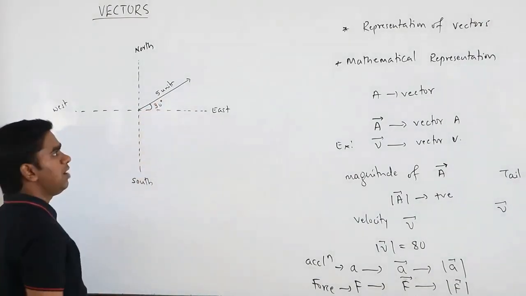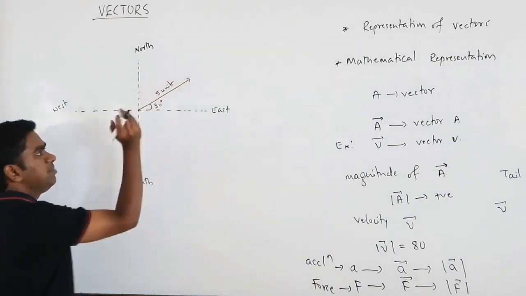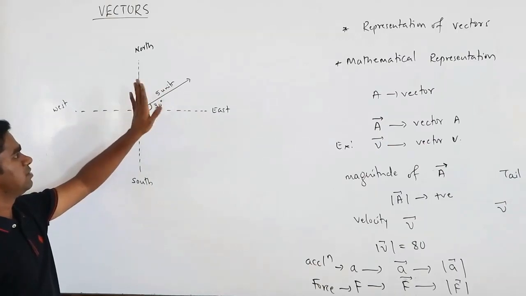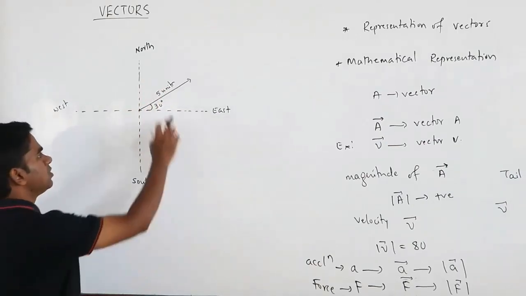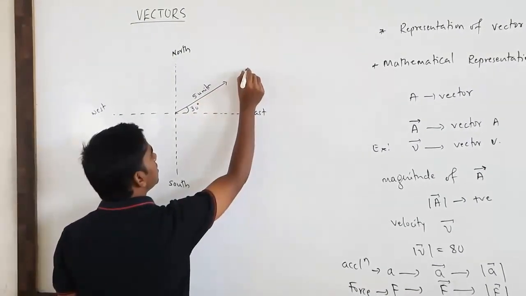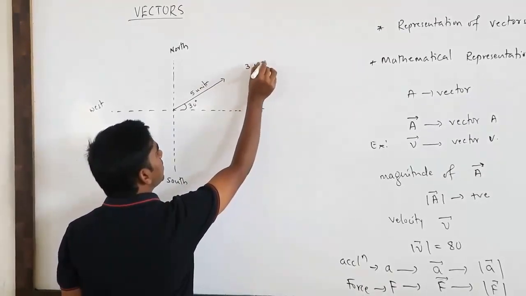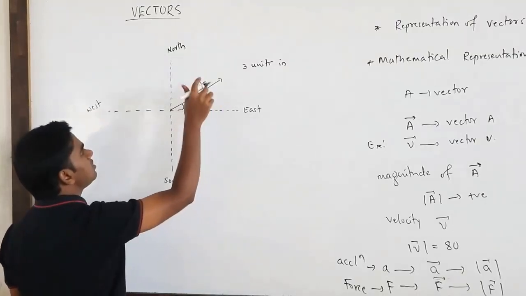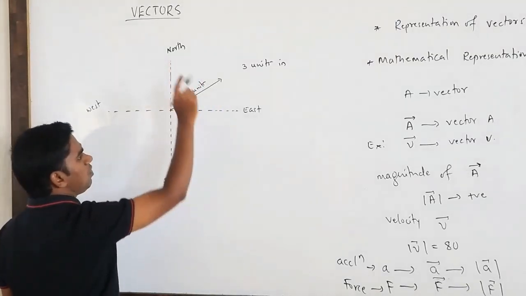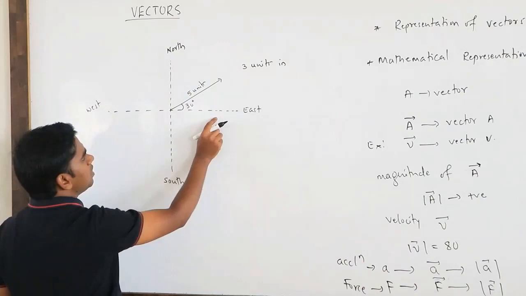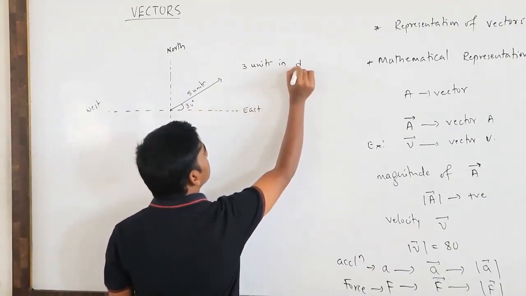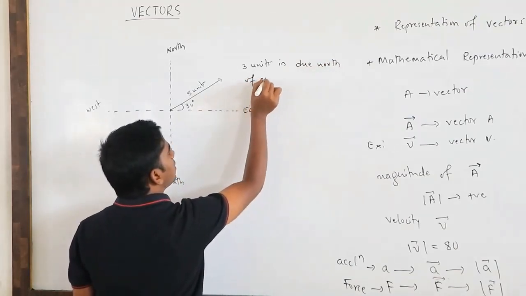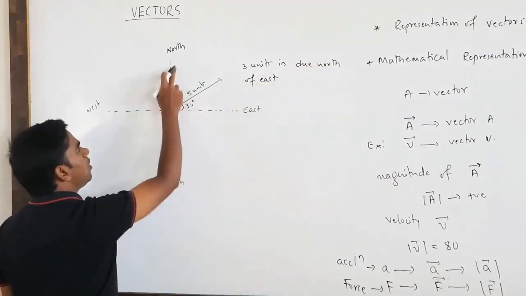So what is the meaning of this diagram? This vector you can relate as having 3 units in what direction? The direction is due north of east. Okay, so this is the direction, due north of east.